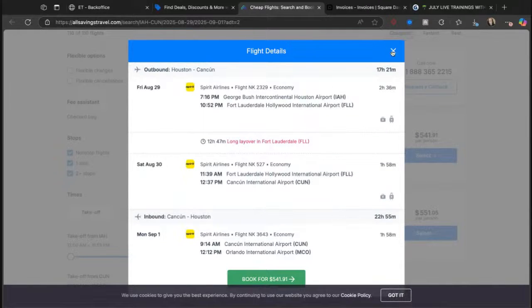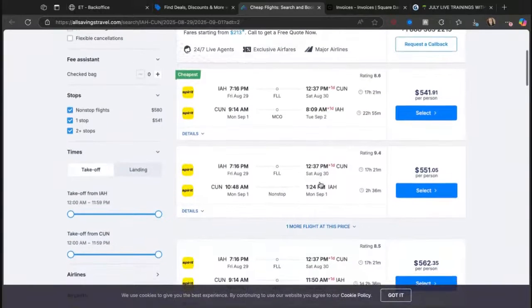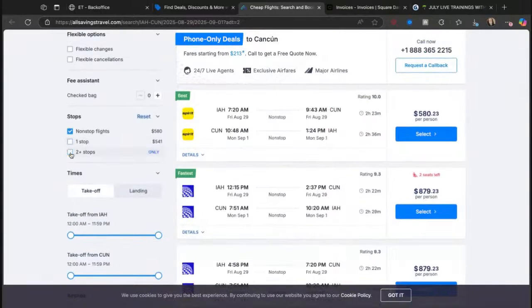But here's the best one. Okay, 17 hours. It should not take that long. That's the cheapest option. But honestly, they should have non-stop flights. It should be like 2 hours. There it is. Okay, so that's the cheapest one they have.